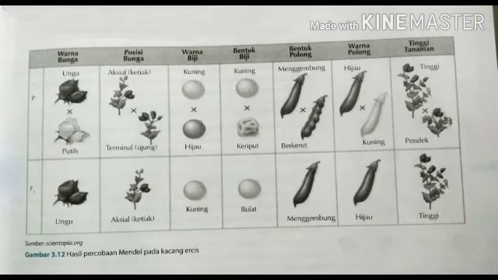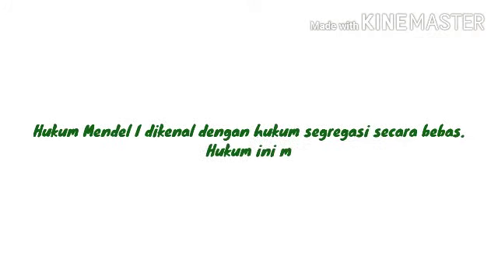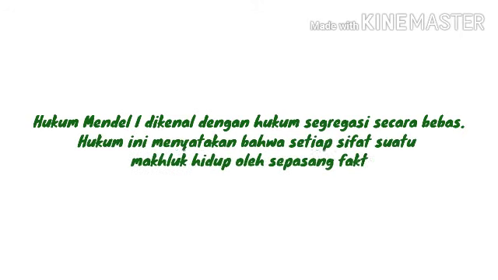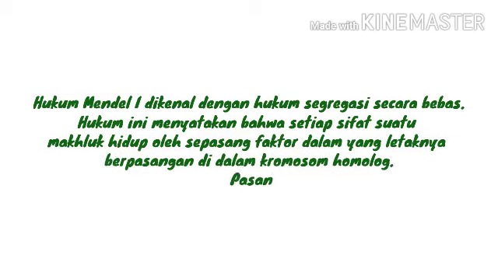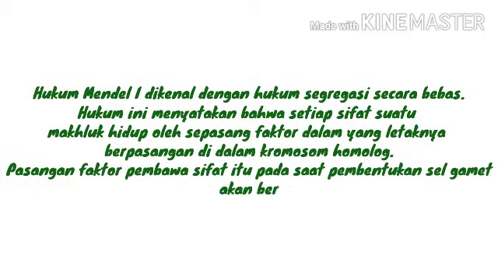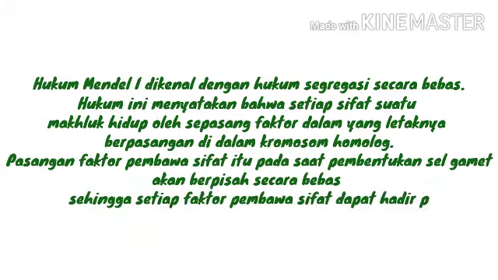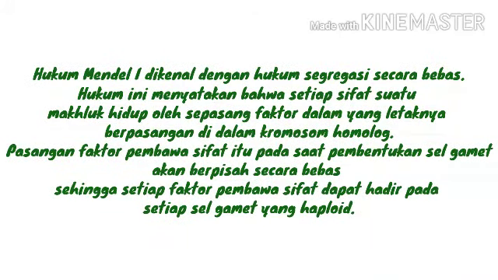Now, look at this table about Mendel's research on peas, Pisum sativum. At this meeting, we will discuss the law of Mendel I. The law of Mendel I is known as the law of free segregation. This law states that every characteristic of a living thing is determined by a pair of internal factors located in pairs on the homologous chromosome. The pair of heredity factors will separate freely at the time of gamete formation, so that each heredity factor can be present in each haploid gamete cell.